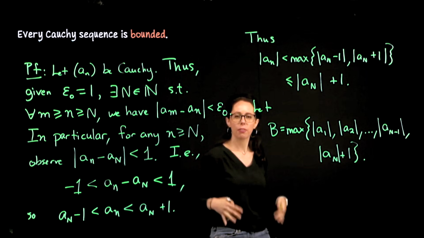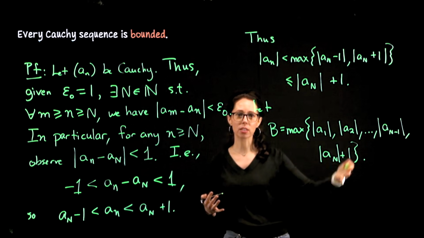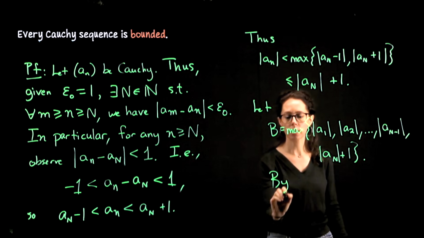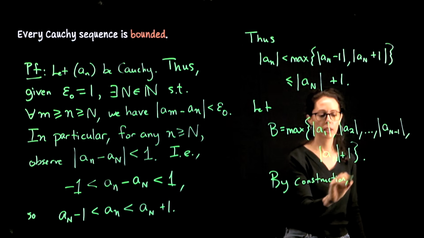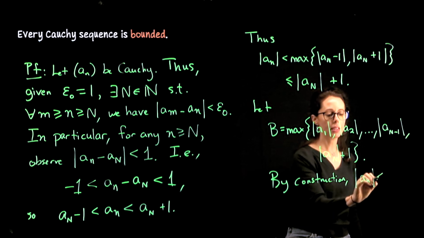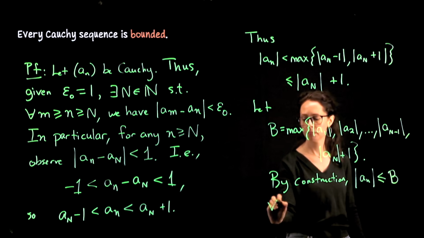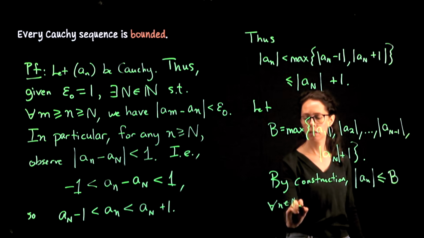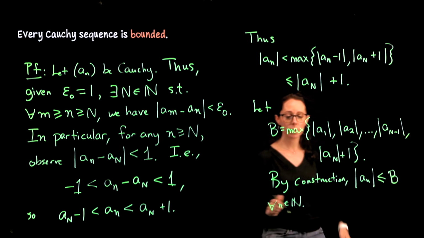So this is when I just say the phrase by construction, meaning as the reader, you should be able to understand why this construction is the correct one. By construction, a sub n is less than or equal to b for all n, taking us all the way through every term in our sequence. Thus, it's a bounded sequence.